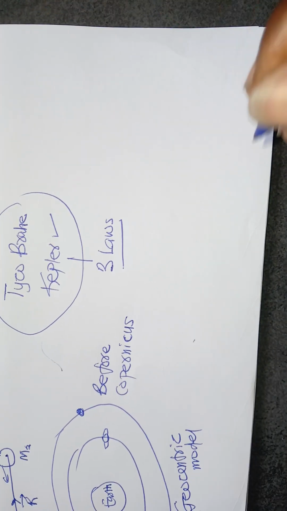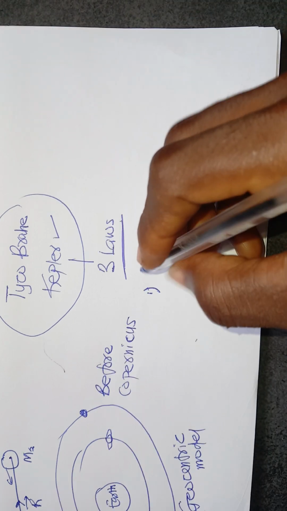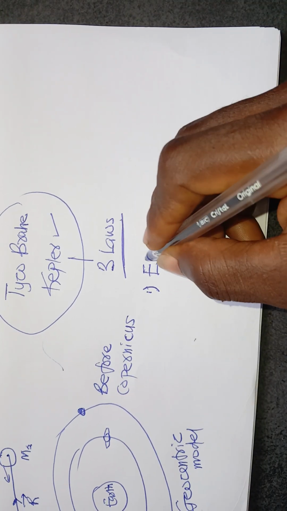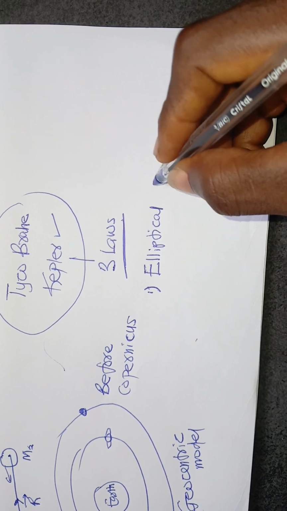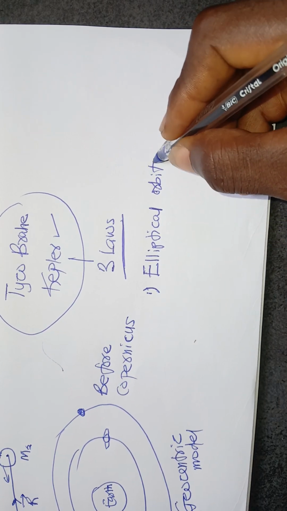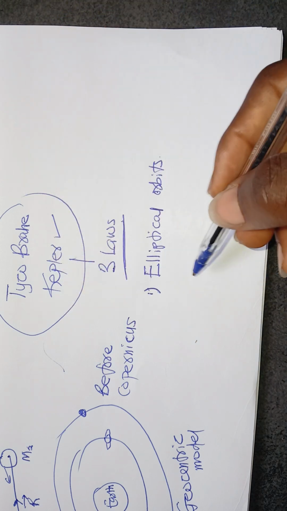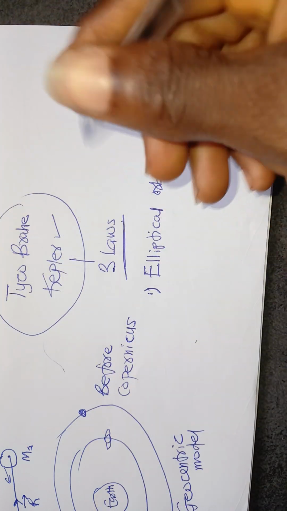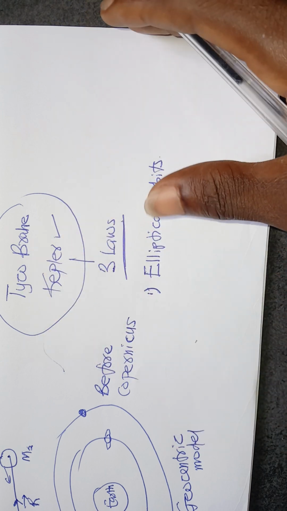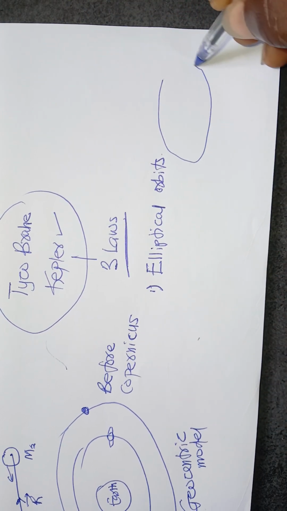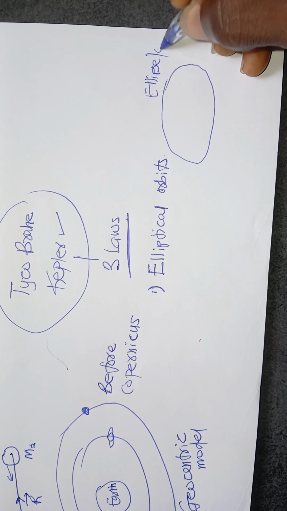So the 3 Kepler's laws, I would summarize them as the first law. He said that planets revolve around the sun in elliptical orbit, but I will just put here elliptical orbit. So based on the data of Tycho Brahe, Kepler connected the data and saw that in fact the planets revolve around the sun in elliptical orbit. Ellipse is another word for oval. So this is an ellipse, which is another word for oval.